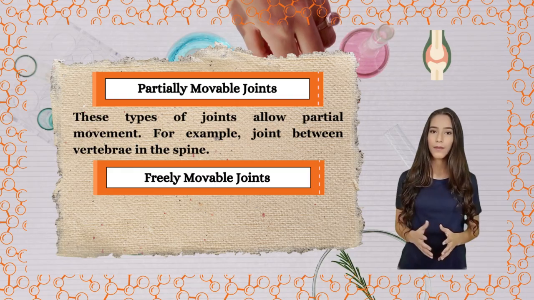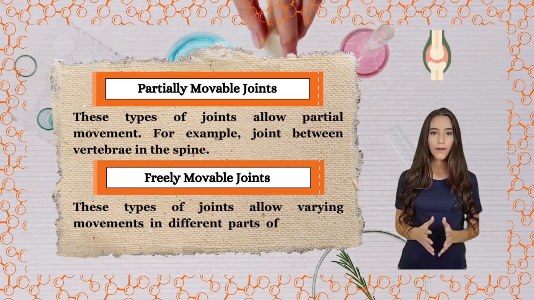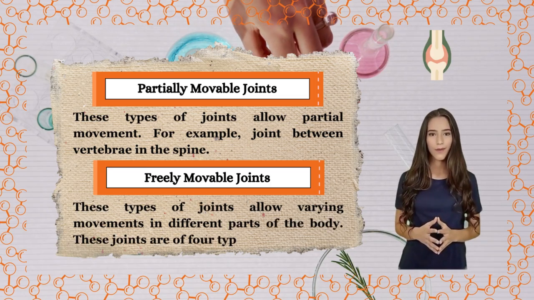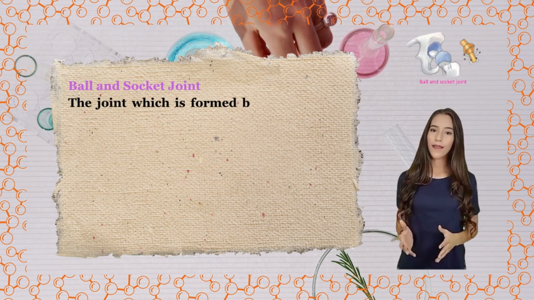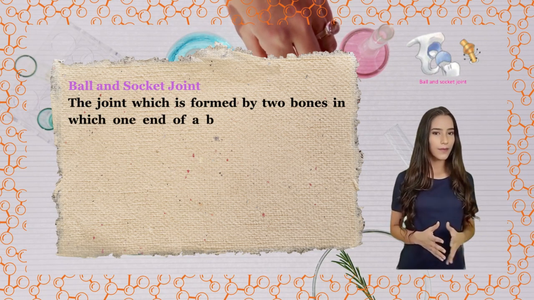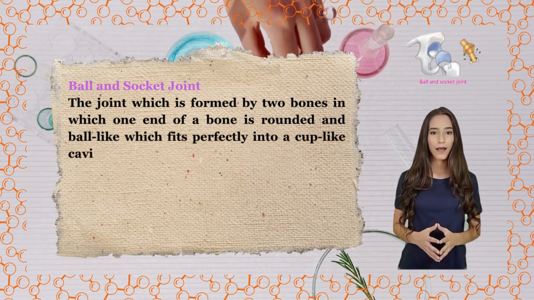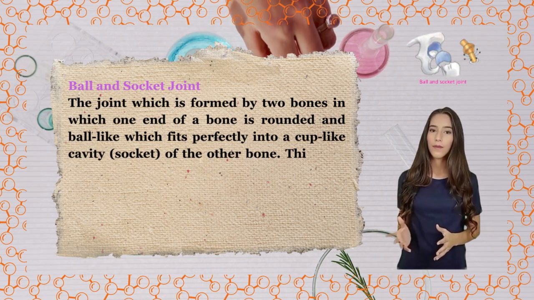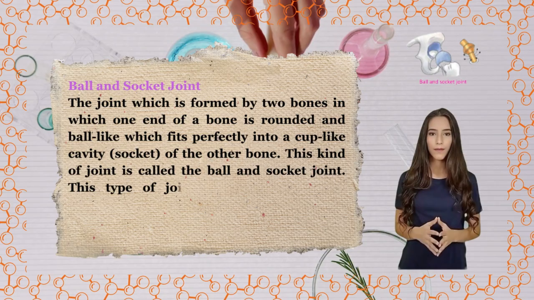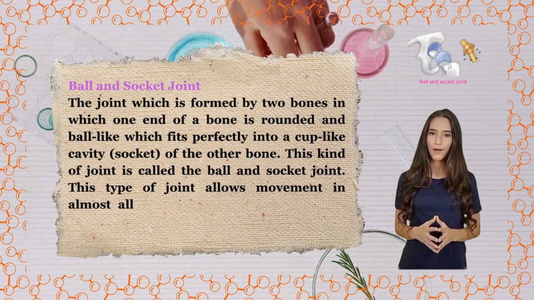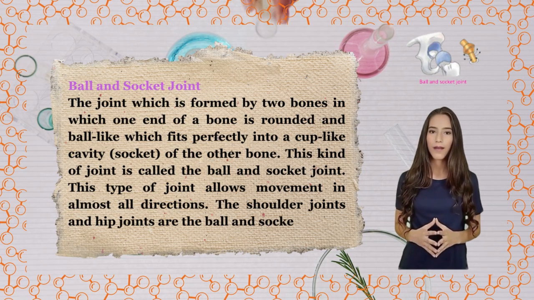Freely movable joints. These types of joints allow varying movements in different parts of the body. These joints are of 4 types. Ball and socket joint. The joint which is formed by two bones in which one end of a bone is rounded and ball-like, which fits perfectly into a cup-like cavity, the socket, of the other bone. This kind of joint is called the ball and socket joint. This type of joint allows movement in almost all directions. The shoulder joints and hip joints are ball and socket joints.